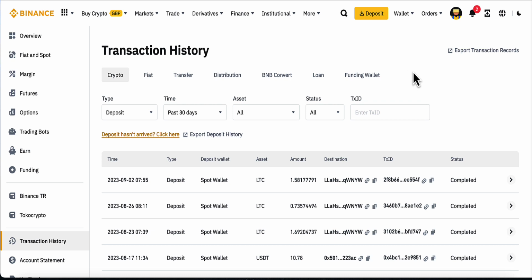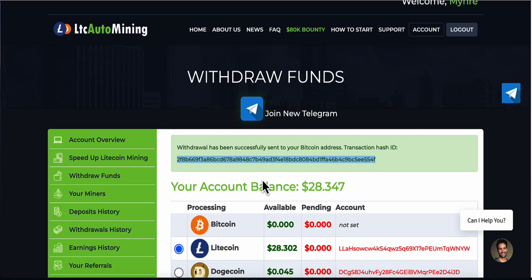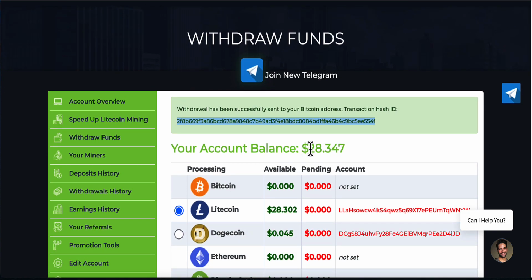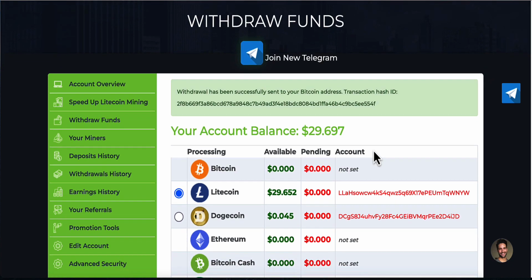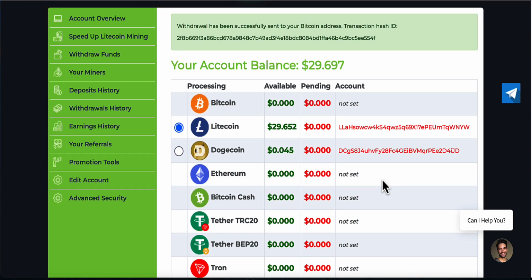So I'm heading back over now to my dashboard in the miner. And, well, I don't have to refresh. Look, there's the balance there of 28. But let me just try and refresh. Actually, it's 29. What I'm going to do, I might as well just wait here sensibly, and let that mount up to $30, and then I'm going to buy another miner for $30. So I will supersede my contract there. So I'm just going to pause it. It shouldn't take too long, and let that reach the $30.